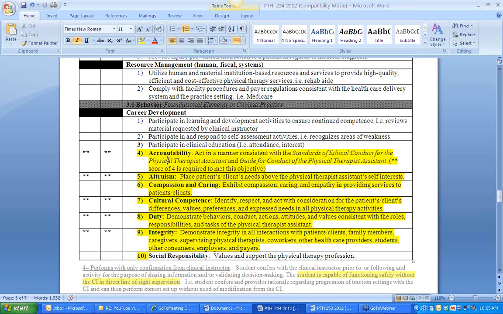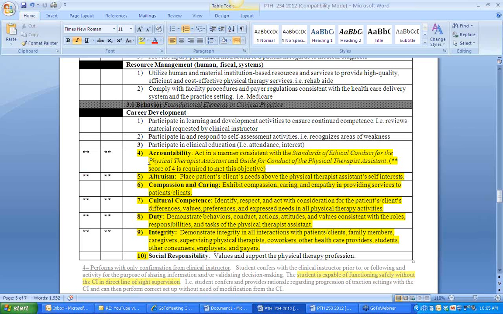Okay. Yeah. All right. Because I know when I look at it, I'm thinking, as a student, how do you exhibit compassion, caring, and empathy? What's the difference between a 3 and a 4? Does that make sense? Yeah. Empathy is, let me give you an example.